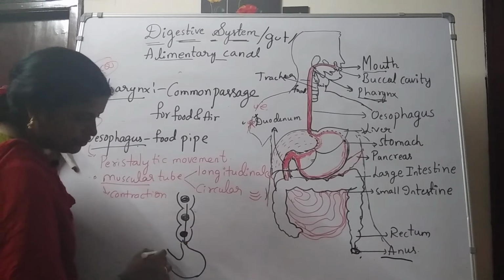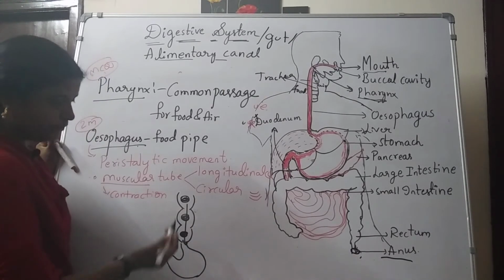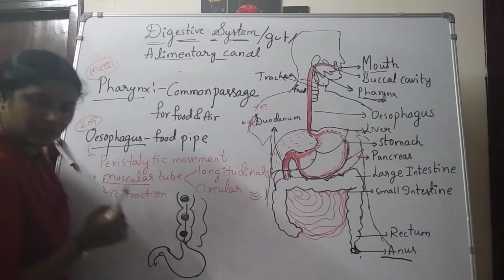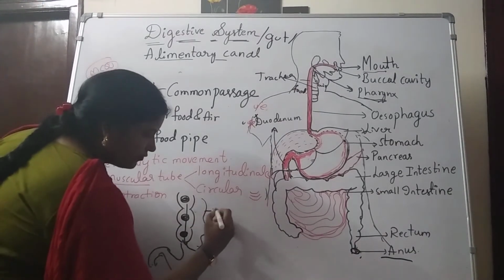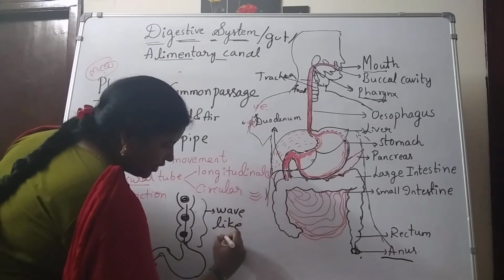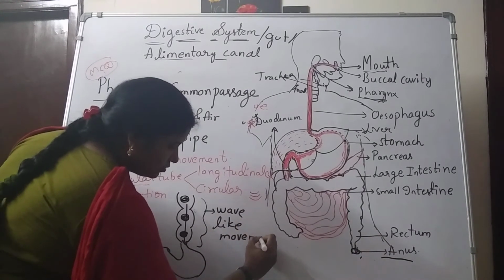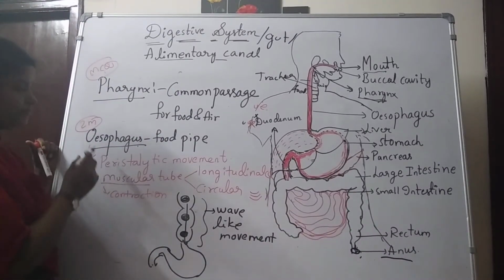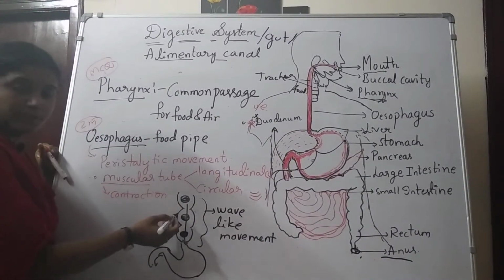How will the movement be? See here, a wavy movement. It looks like a wave. It is a wave-like movement by the esophagus to pass the bolus.